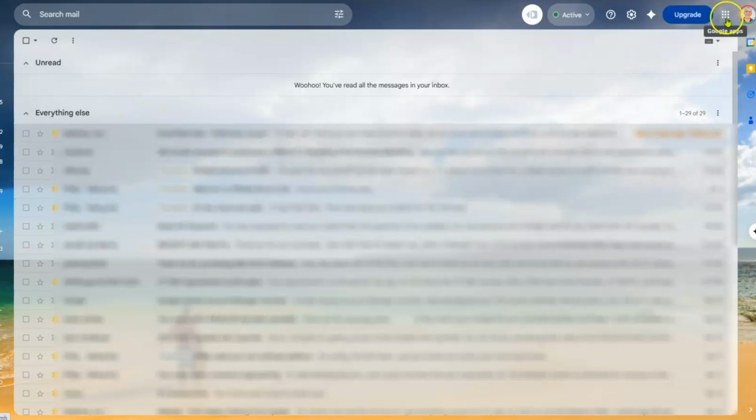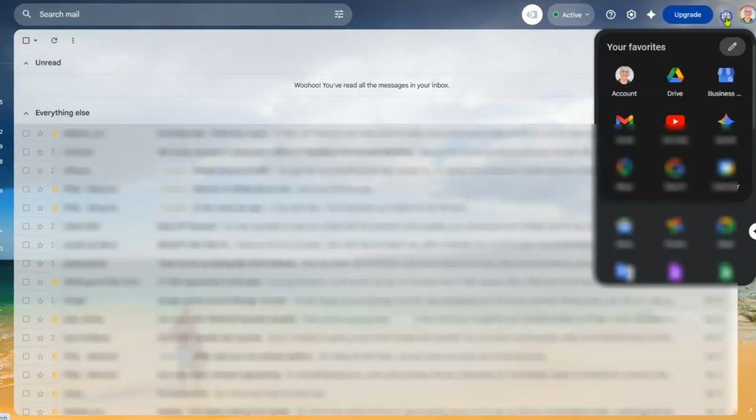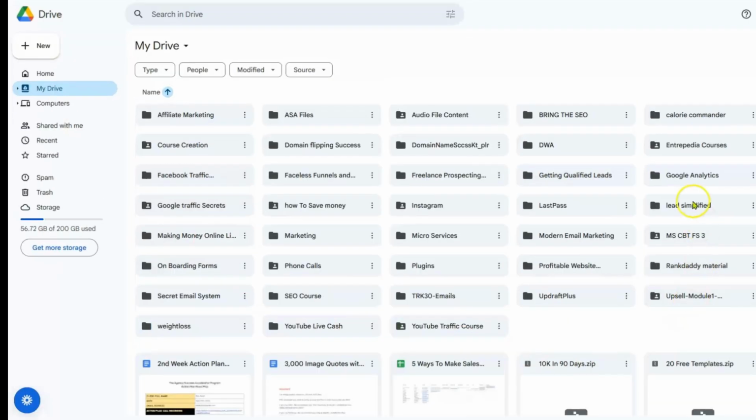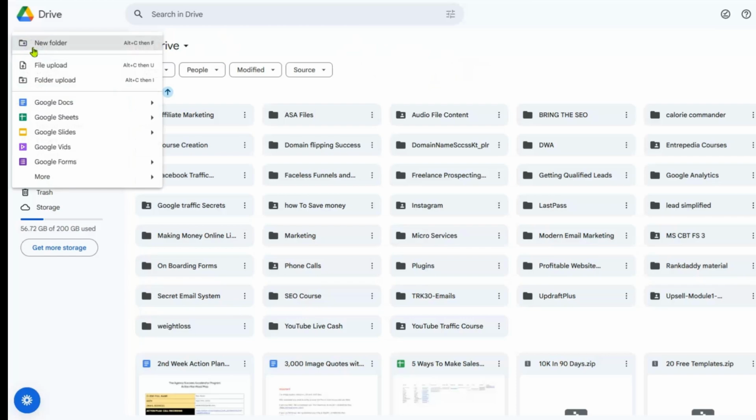So this is where you would start, in your Gmail account. What you need to do is go over to these little squares up here, these little small squares, click on that, and then you're going to go to your Google Drive. Once you're in your Google Drive, if you haven't got anything in here already, it's going to be blank. But you're allowed a certain amount of storage for free, so you can do this for free to start with. First go to New, and then come down here to More, and then go to Google Sites. So you're going to click on that.